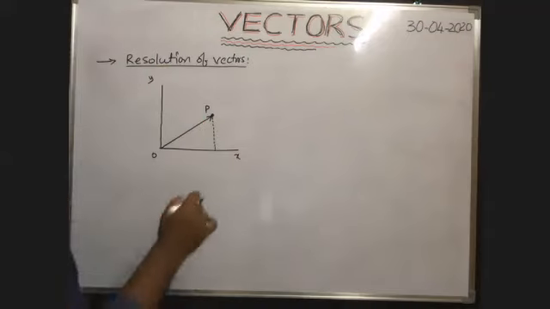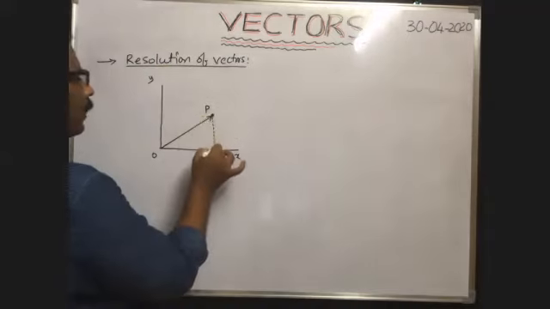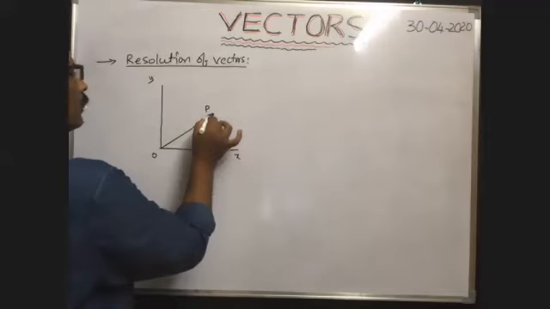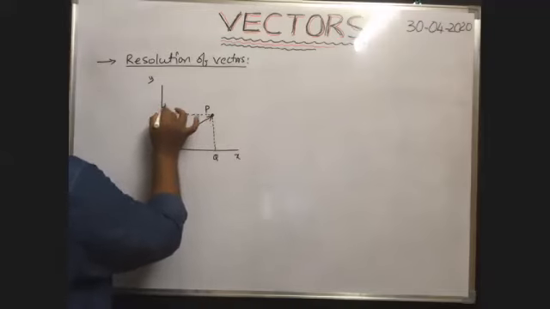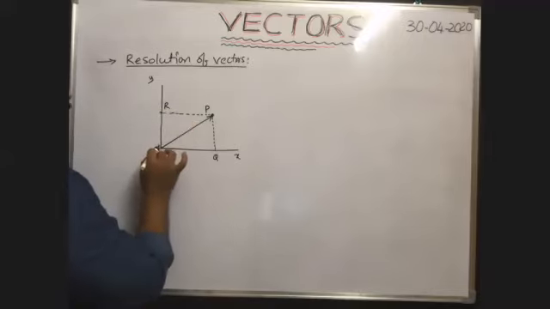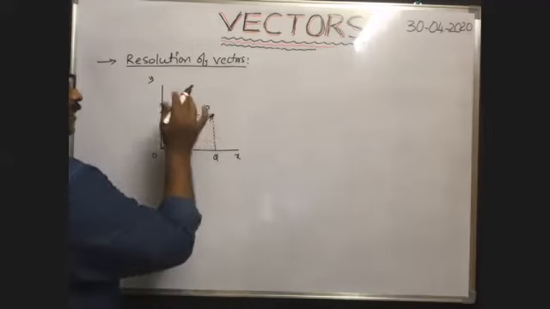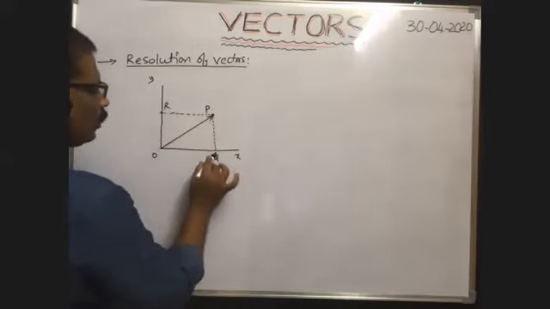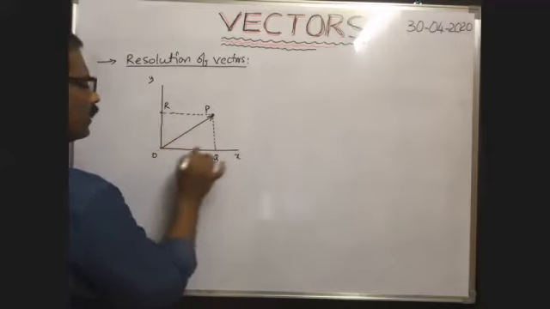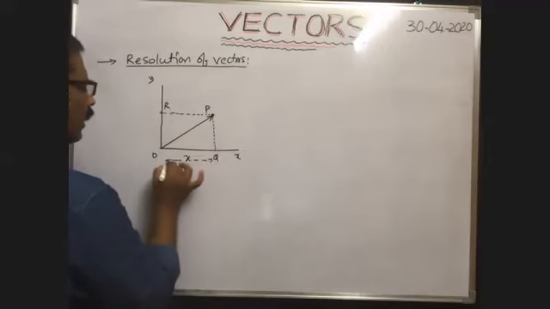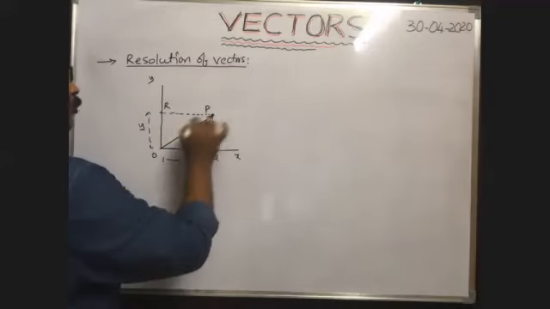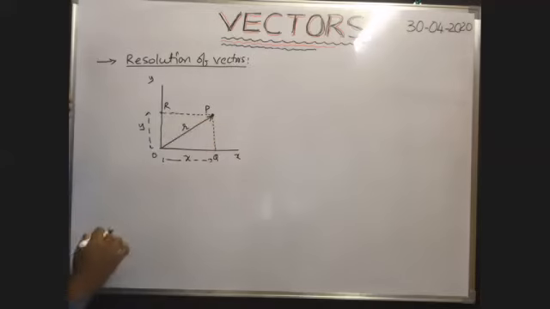Okay. So here, from this point P, you draw a perpendicular line onto the x-axis. Say it meets at Q, and from P you draw a perpendicular line onto the y-axis, where it intersects, say R. Now, when the body has covered the distance along the straight line from O to P, at the same time it has covered a distance OQ along the x-axis and a distance OR along the y-axis. The distance traveled along the x-axis is represented with x, along the y-axis it is y, and the displacement of the body from O to P is R.